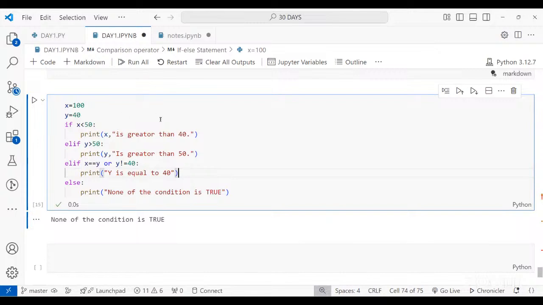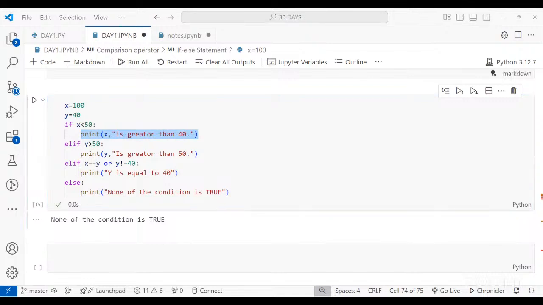So you have to write it in the correct sequence. Or if you have multiple conditions, try to utilize the logical operators like and, or, which will help you execute it in a single time, and then only your print statement or the exact execution will happen. Any question in this?